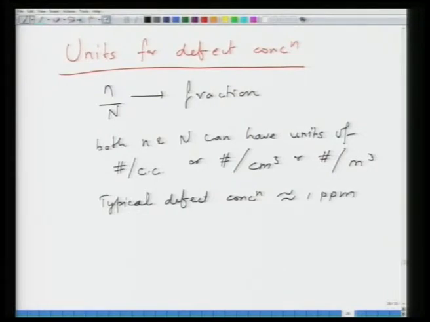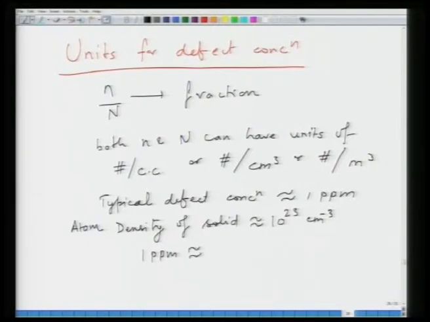Let us say the atom density of a solid is about 10 to the power 23 per centimeter cube. In that case, 1 ppm is almost equivalent to 10 raised to the power 17 per centimeter cube.